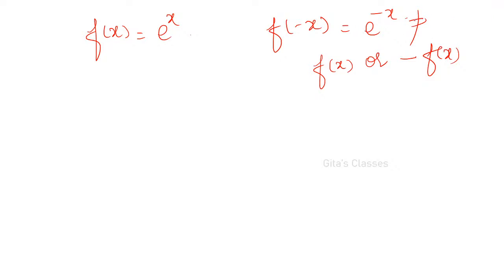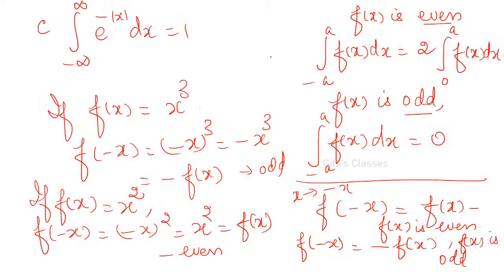It is equal to 1 by e power x. That's all. You cannot write this as f of x or minus f of x. So therefore, f of x equal to e power x is neither even nor odd. So there are some functions which are neither even nor odd also. Right? So if it is even or odd, then you can write it as integral 0 twice or 0.